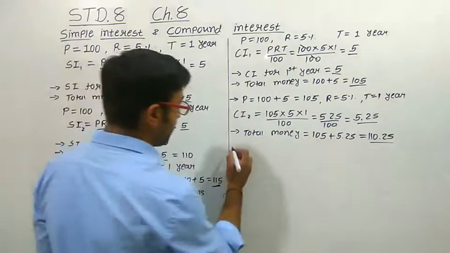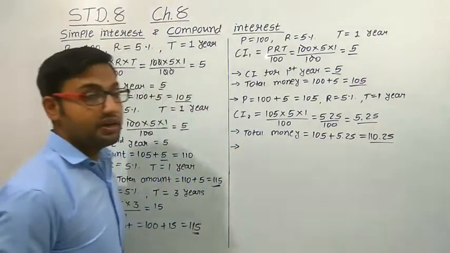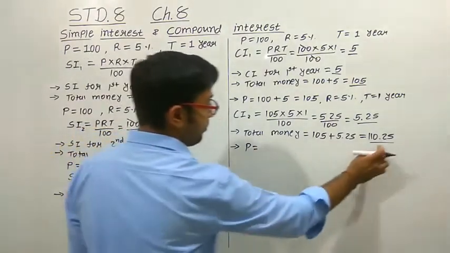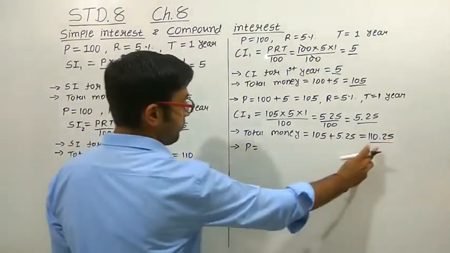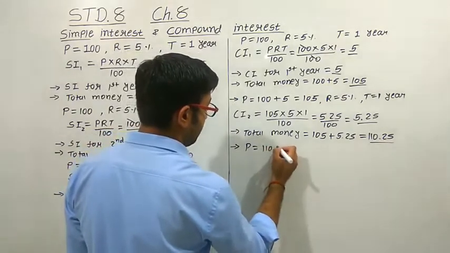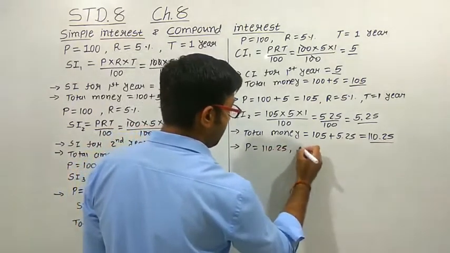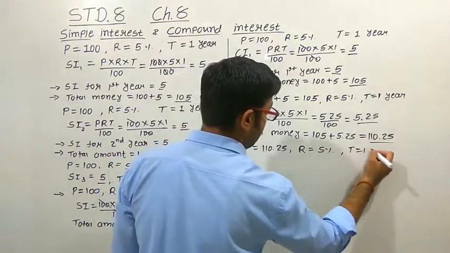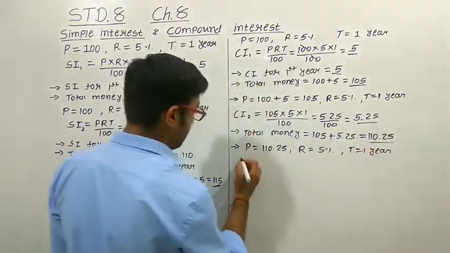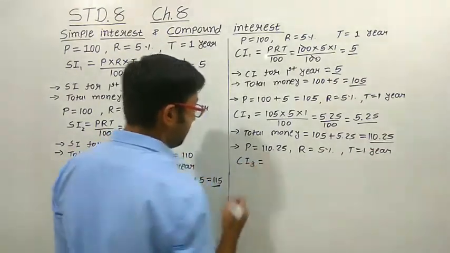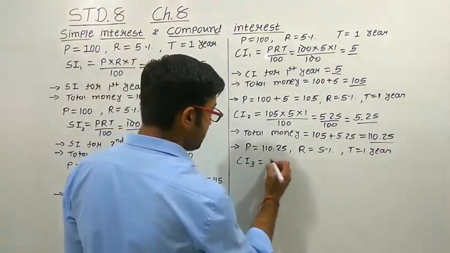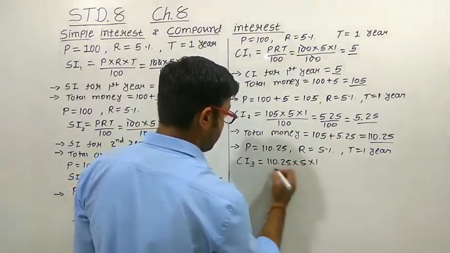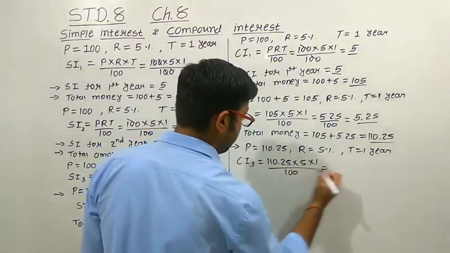Let us calculate for the third year. Now you know what the amount for the third year will be. The principal amount has changed, it is 110.25. The rate of interest again will be 5% and the time duration is 1 year. So the compound interest for the third year will be: principal amount 110.25, rate of interest 5, time duration 1, upon 100.